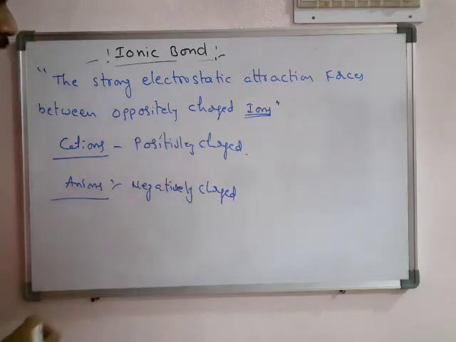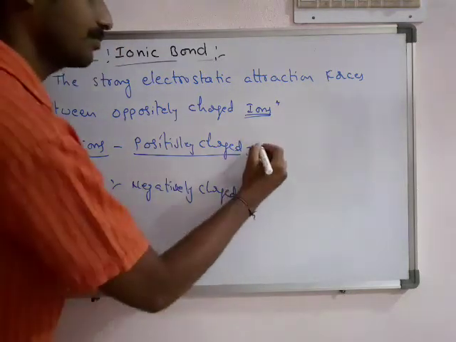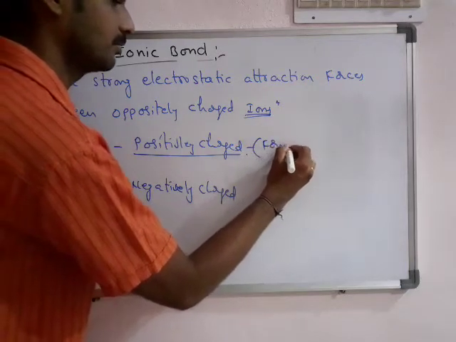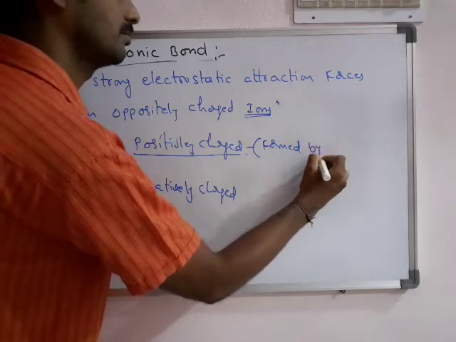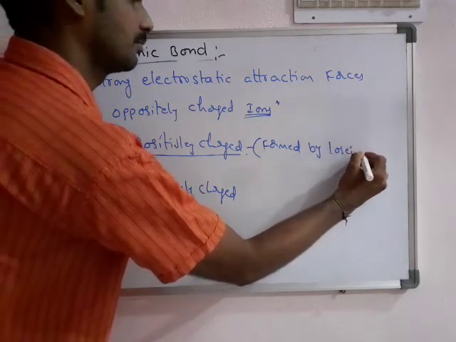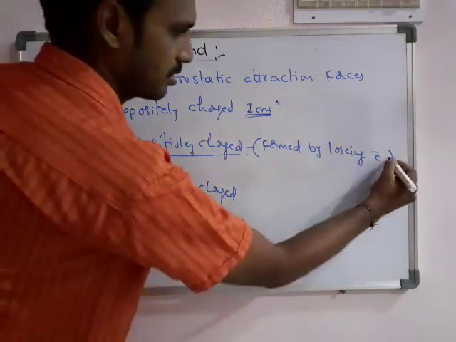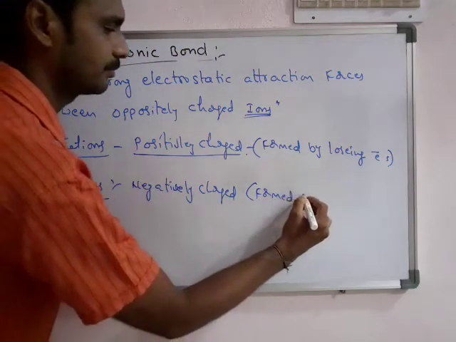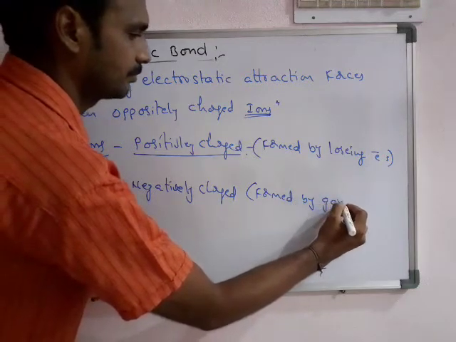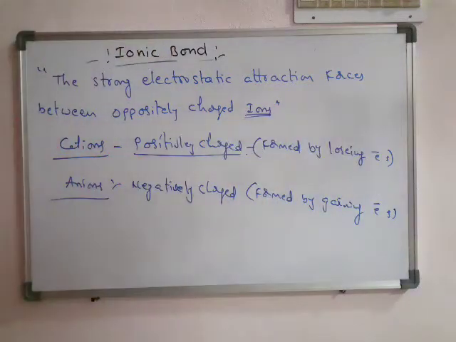They are negatively charged. A positive ion formed by an atom is formed by losing electron or electrons. A negative ion is formed by gaining electron or electrons.